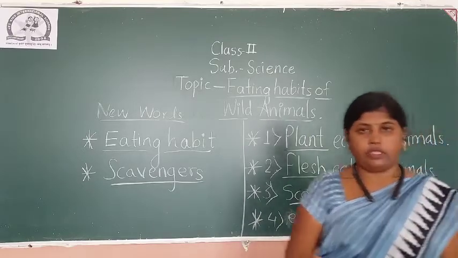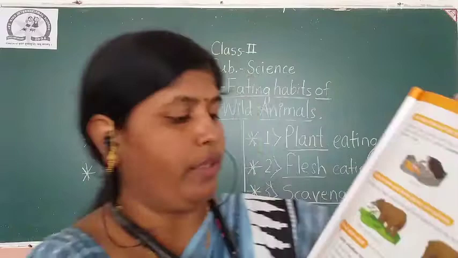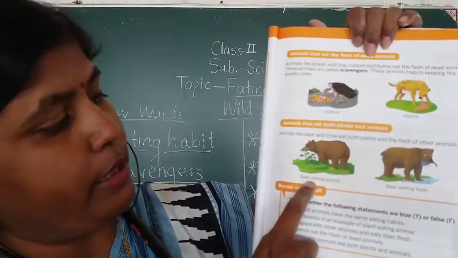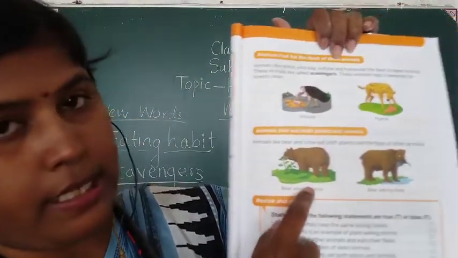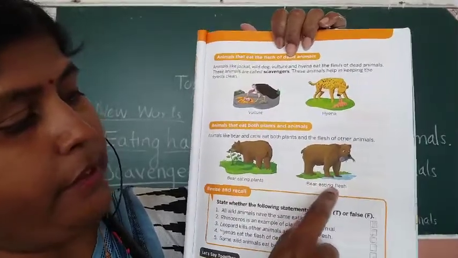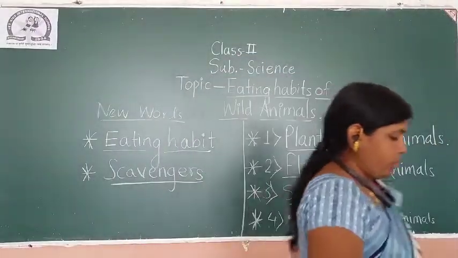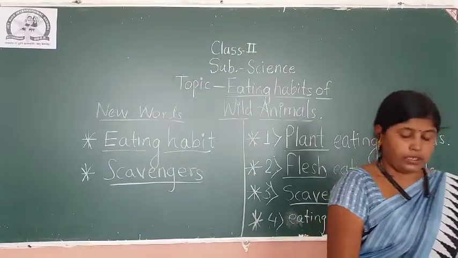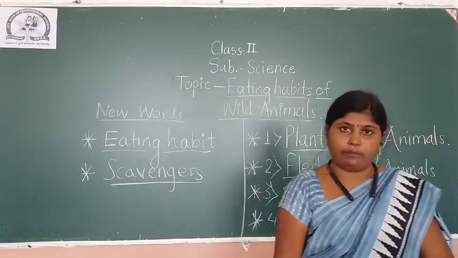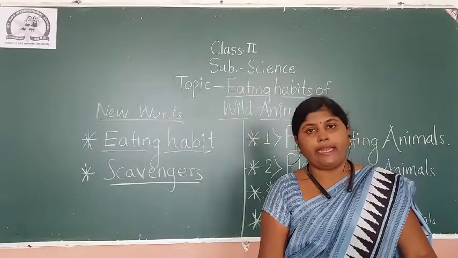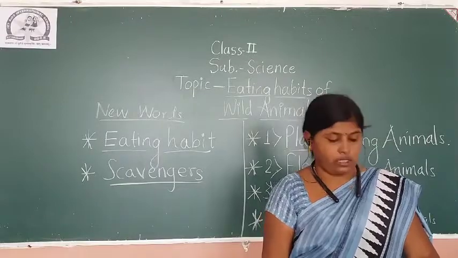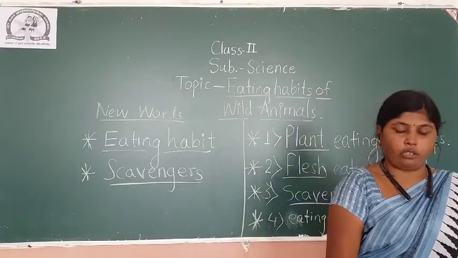Now one picture they have given to us, so you will understand. See, the picture of a bear is there. The bear is eating plants, and the bear is eating flesh, means fish. So in this way, some animals are like that, they eat both plants and the flesh of other animals also. Now the revise and recall column is there.